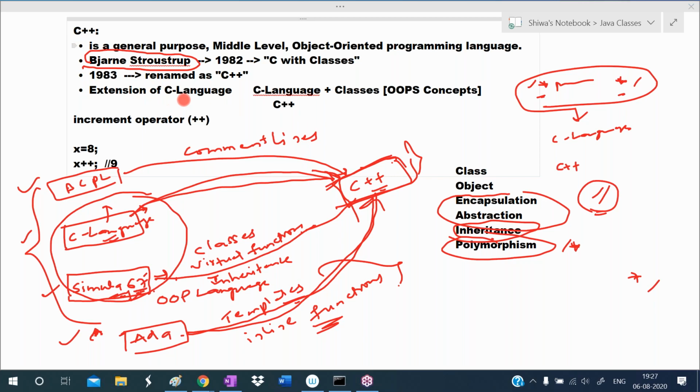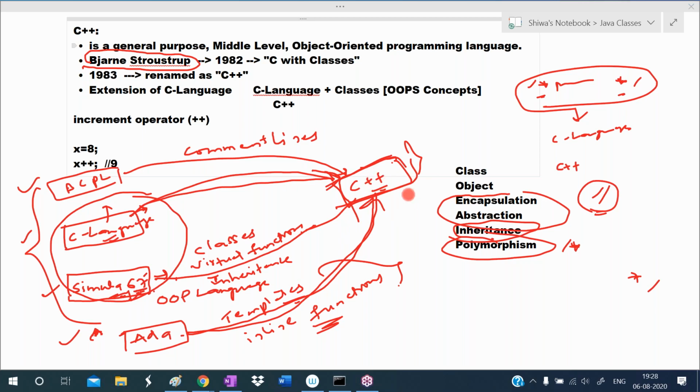It is the extension of, sorry, it is the advanced version of C language. C++ is the extension of C language. Almost all the programs in the C language we can run in the C++ also, because almost all C language features were added to the C++. So 99% of programs of C language we can run in the C++.